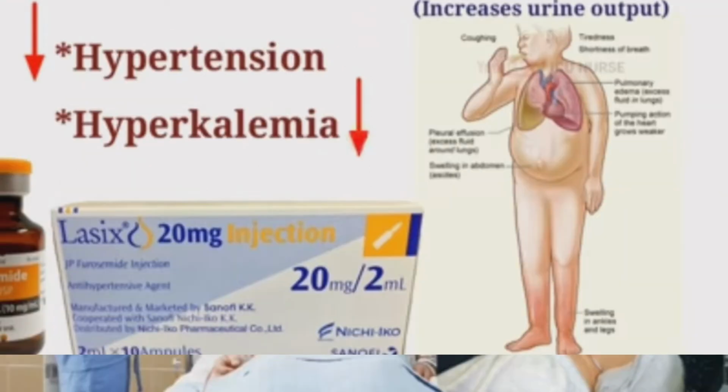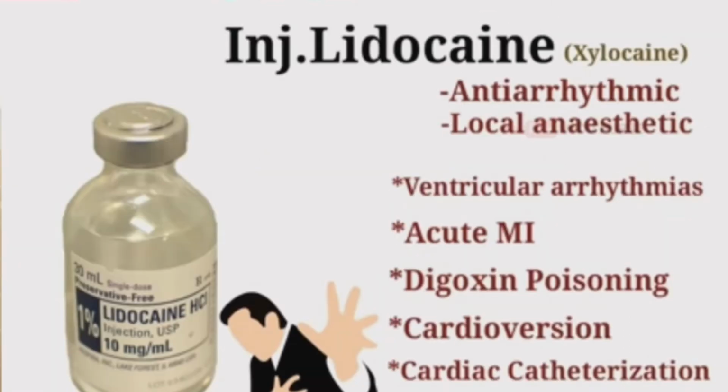Lasix, furosemide, increases urine output. It is used to treat acute and chronic heart failure and other states of fluid overload. It is used to treat hypertension and hyperkalemia. Lidocaine. Injection lidocaine treats irregular heart rhythm. It can be given in a possible heart attack.